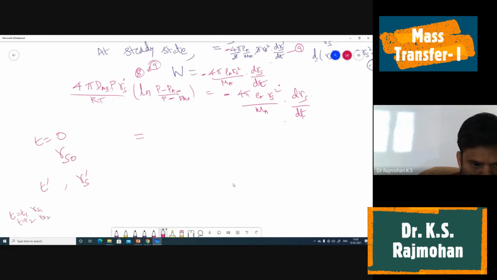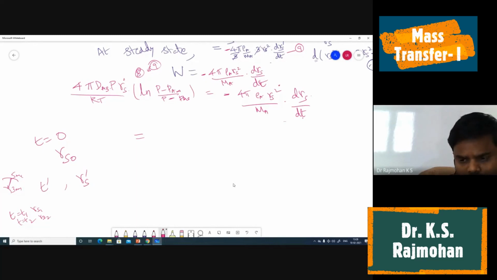This also can be used when we say that initially it was 5 mm in diameter and after certain time it became 3 mm in diameter. What is the time taken to reduce this size? So for t1, t2, rs1, rs2 is there, right? So that way we can substitute.